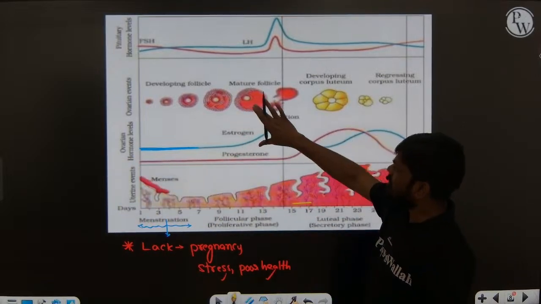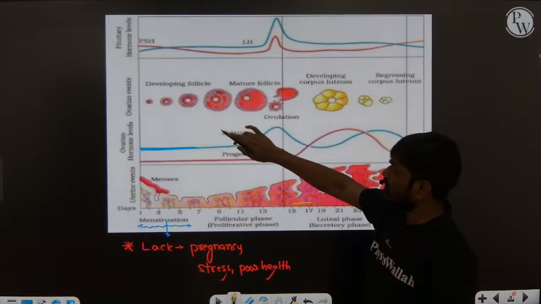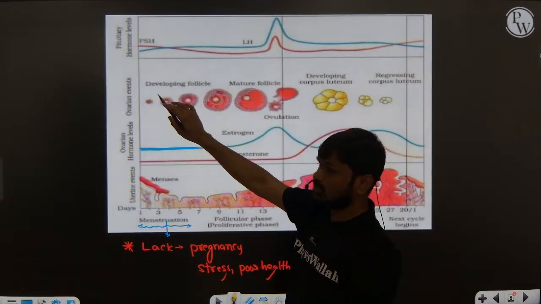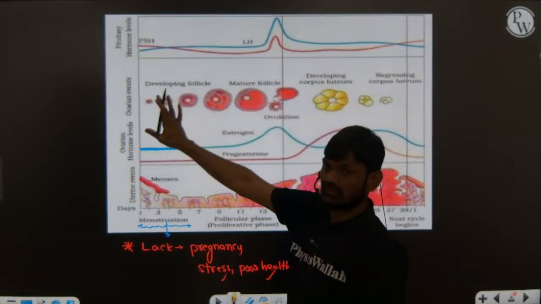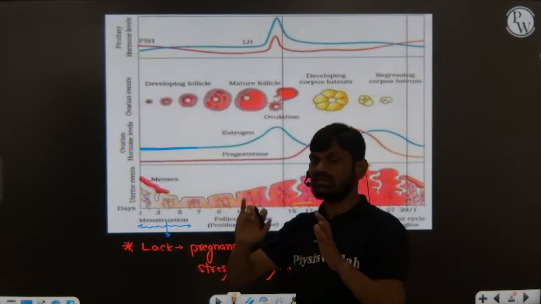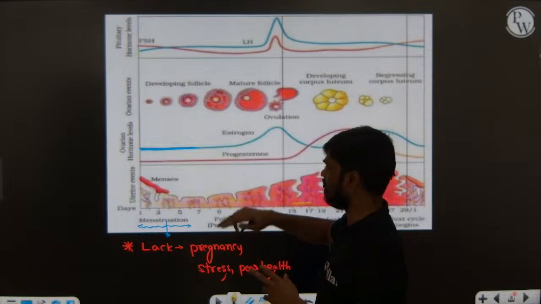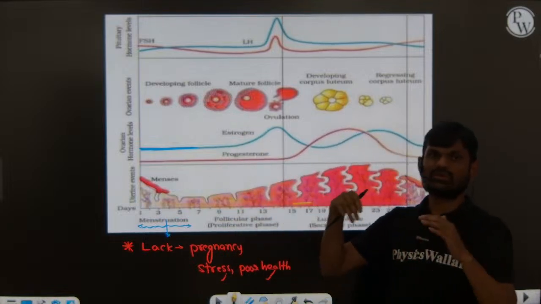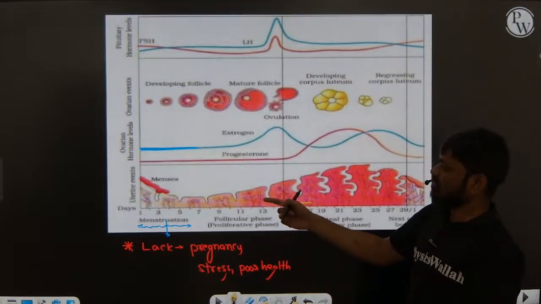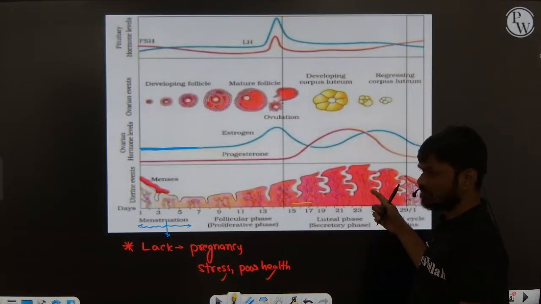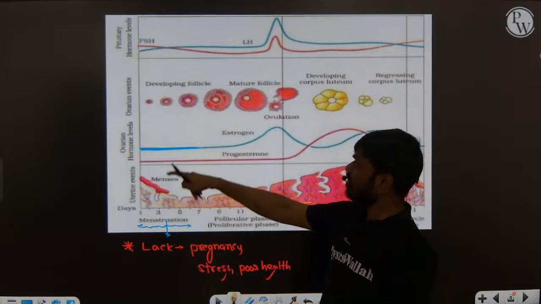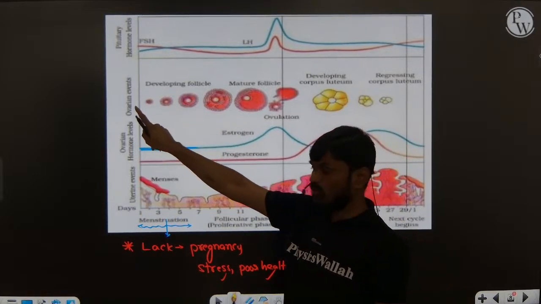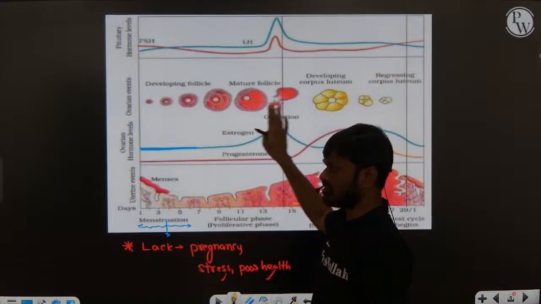Next one, you can see this is the ovarian cycle. The changes which take place in the ovary we call the ovarian cycle. These two cycles take place simultaneously during the menstrual cycle: the changes in the uterine endometrium are the uterine cycle, and the changes in the ovary are the ovarian cycle.